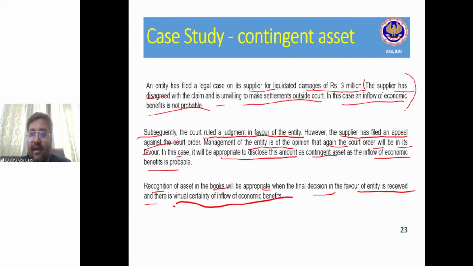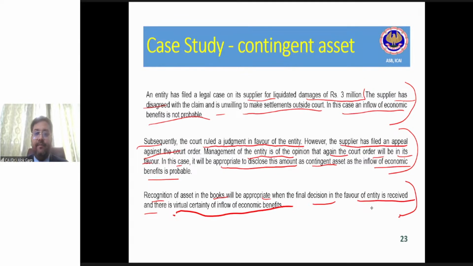So in the first para, it was not probable and hence even disclosure was not required. In the second para, it is probable and hence disclosure is required. In the third para, if it becomes virtually certain, then it is not a disclosure, it is not a contingent asset, it will become your absolute asset. Very good.